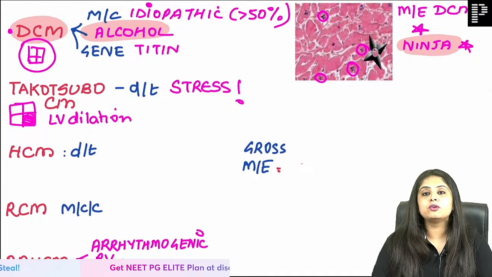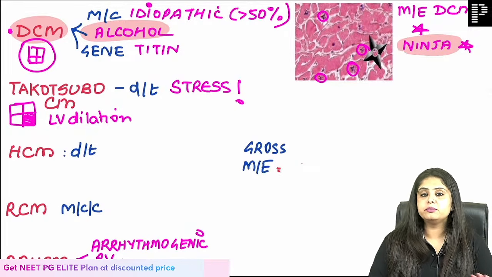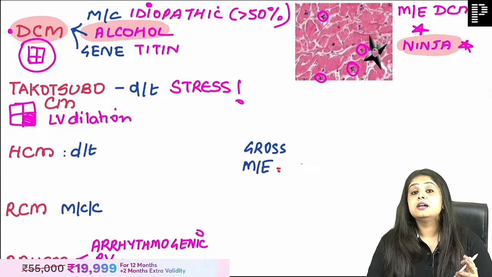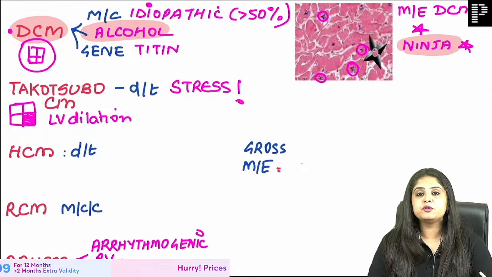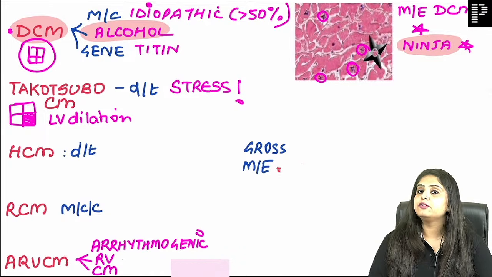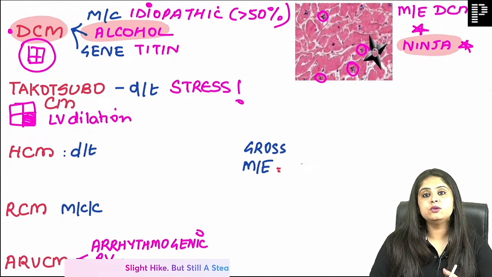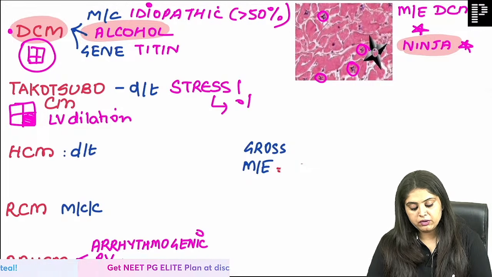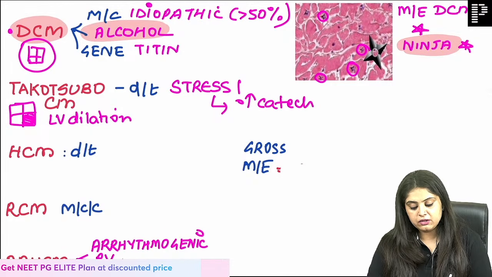Neither are we talking about those everyday breakups that you keep going through. We are talking about real life stress over here. So the history will either be a family dispute or a property dispute, because in India they love to give you that kind of stress. Or secondly, it will be the death of a loved one. So mostly it is a lady who has recently lost her husband, and that is the kind of stress they are talking about, and that results in an increase in catecholamines.